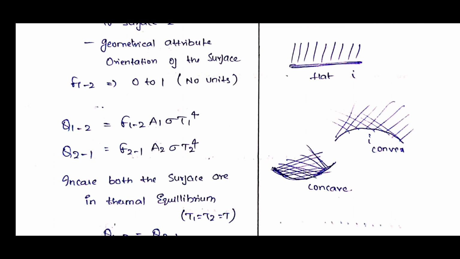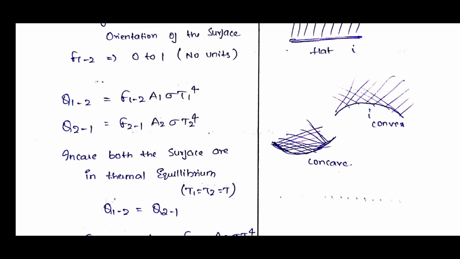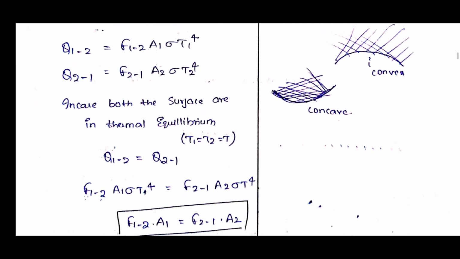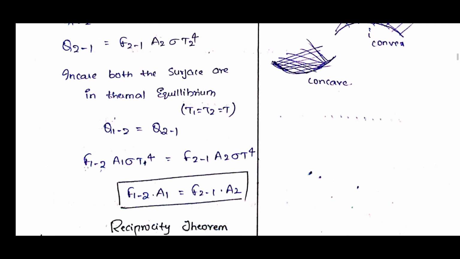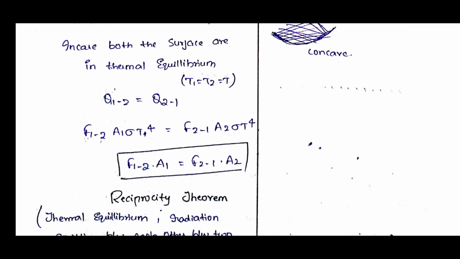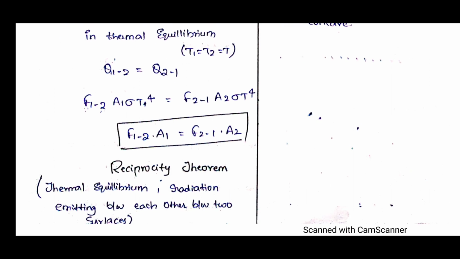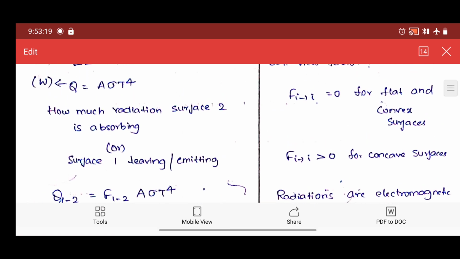So if T1 is equal to T2 is equal to T, then Q12 must be equal to Q21. So substitute that Q12 is equal to Q21. If you cancel sigma T power 4, then we'll get the equation F12 A1 is equal to F21 A2. And this one we call the reciprocity theorem. When will you get this? When both the surfaces are in thermal equilibrium and the radiation is being exchanged between the two surfaces, only then can we apply this reciprocity theorem, that is A1 F12 is equal to A2 F21. Clear?